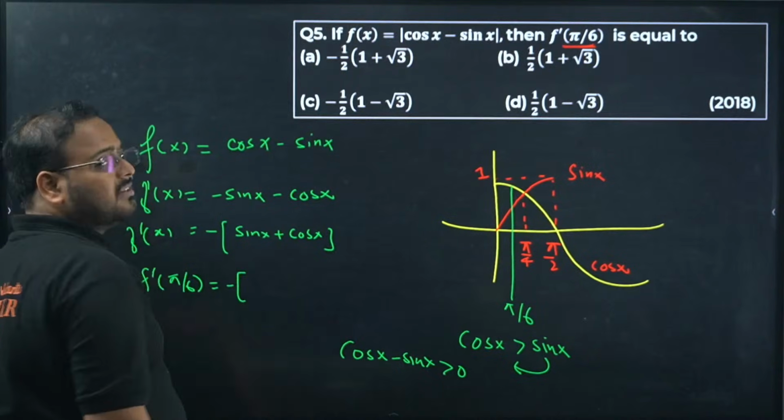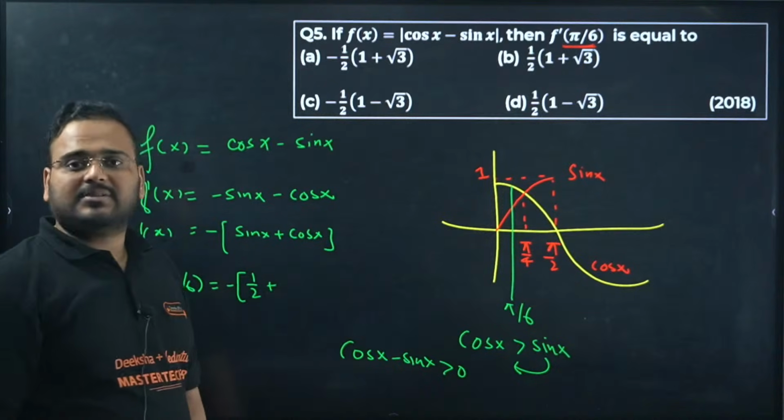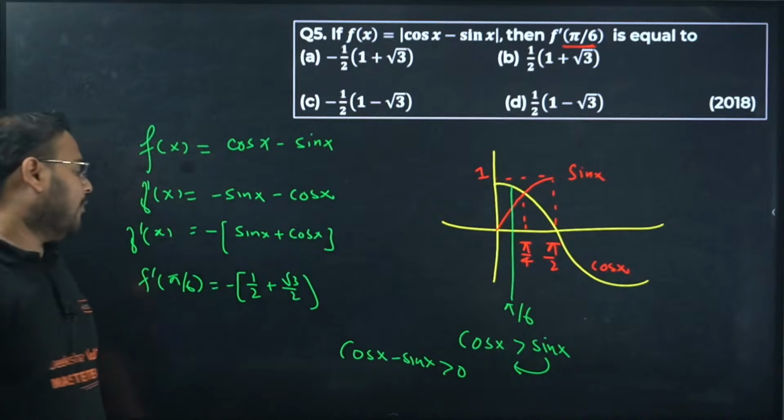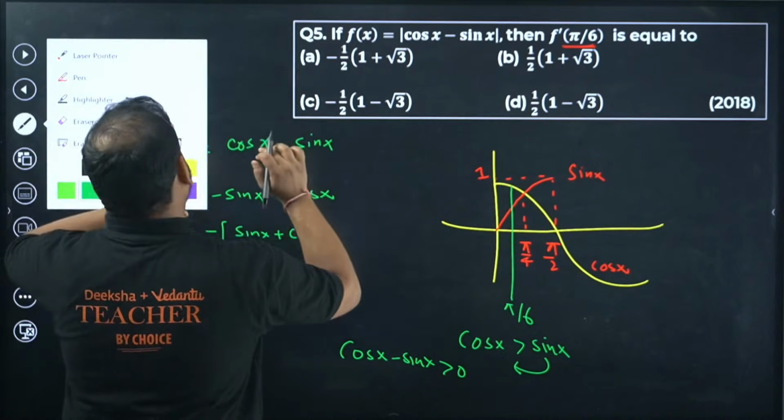Sin at pi by 6 is what? 30 degrees, 1 by 2. And cos at pi by 6 means 30 degrees, root 3 by 2. Check the answer. 1 plus root 3 by 2 with the minus sign. Option is A.